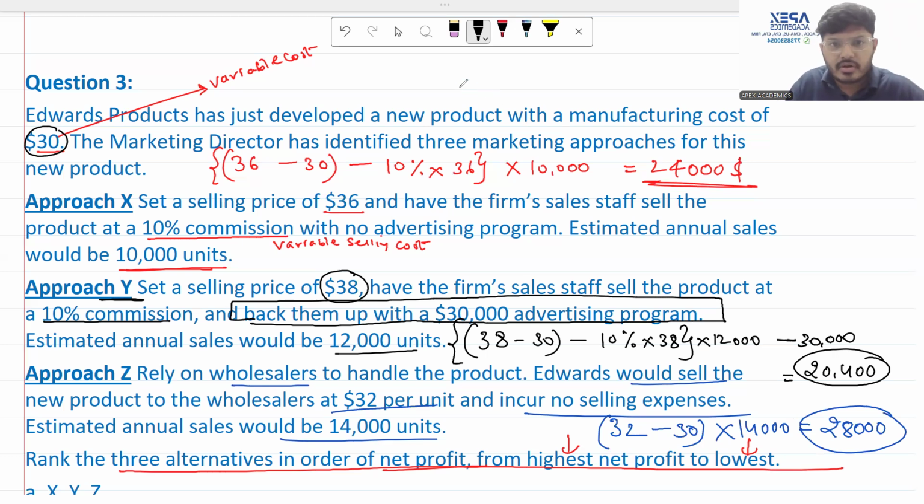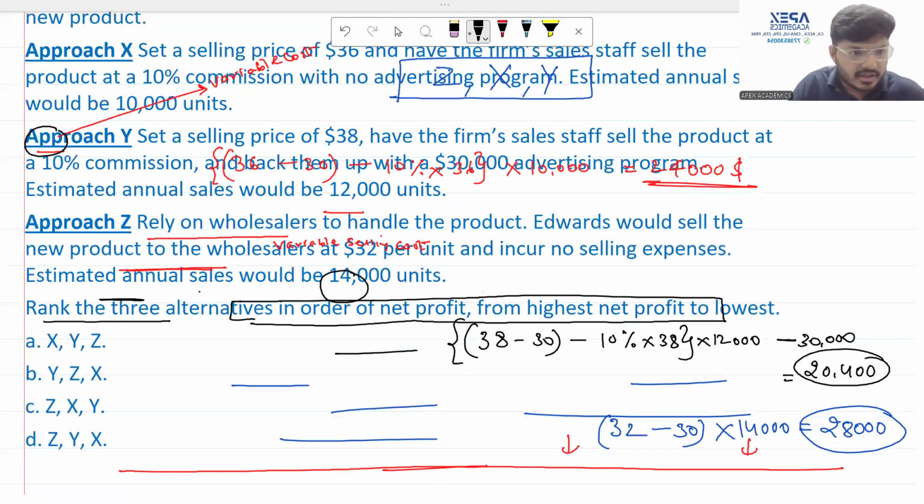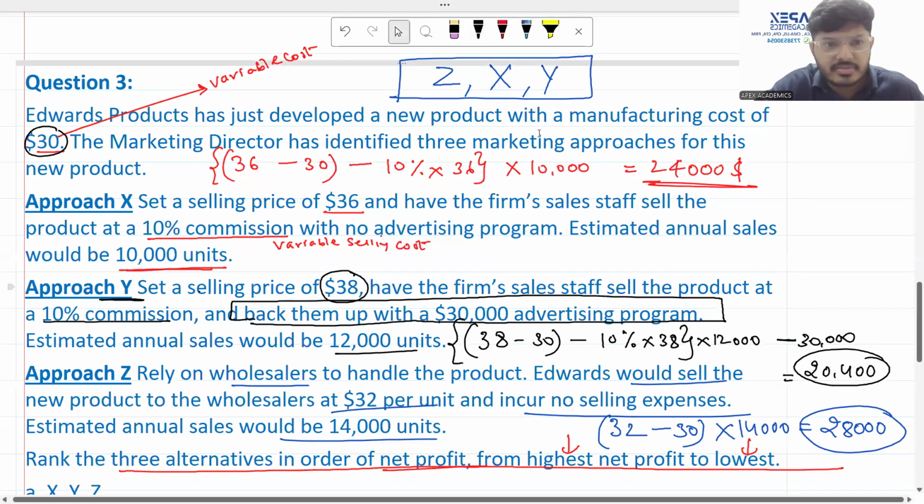So obviously, your first rank goes to Z, your second rank goes to X, and your last rank goes to Y. So your answer has to be Z, X, Y. We are looking for alternative Z, X, Y. And here we find the alternative Z, X, Y as our answer. Please make sure that you have paused the video and have copied down all these workings that are essential to have a complete solution for your practice.